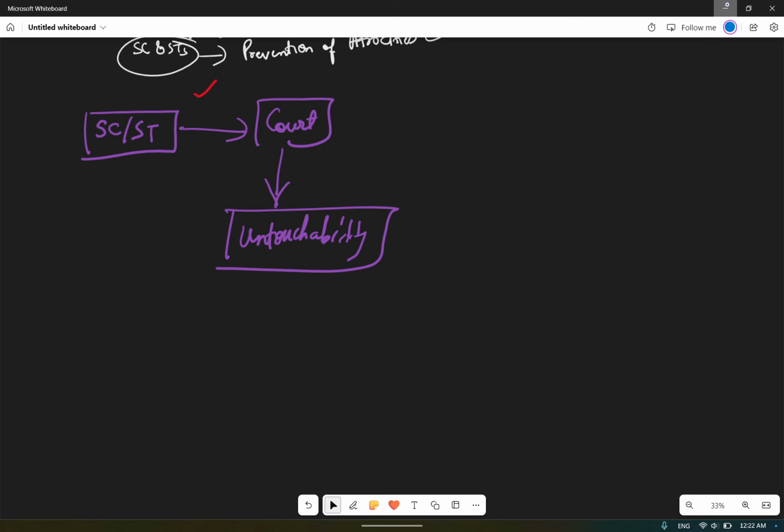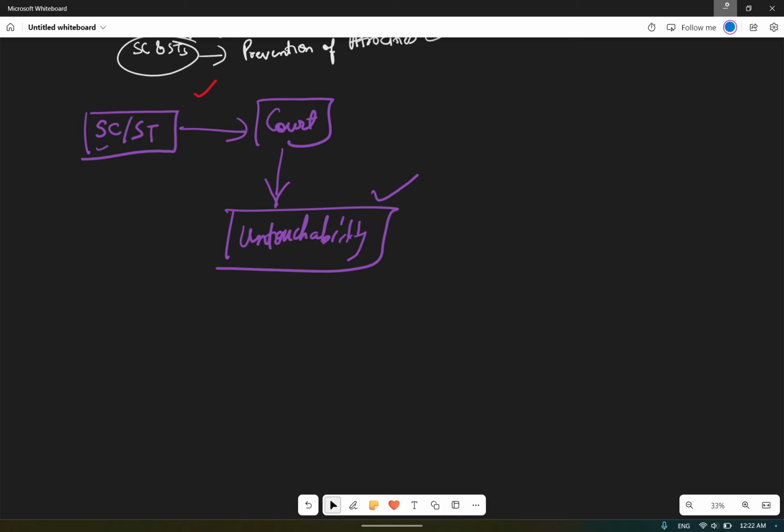So the court will automatically assume, because the case is against an SC/ST person, the court will automatically assume an untouchability case against you, and you have to prove that this matter is not related to untouchability, this is something else. Okay, so if a member of a scheduled caste is subjected to any such disability or discrimination, the court shall presume this is untouchability unless the contrary is proved, that such an act was not committed on the ground of untouchability.